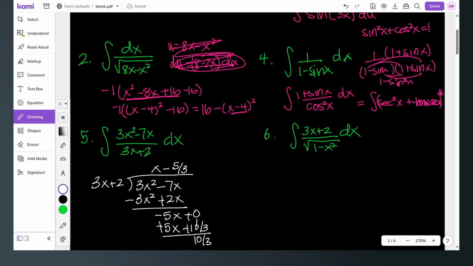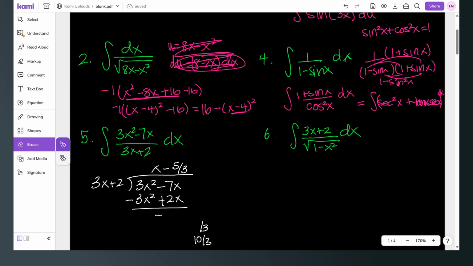All right, let me pause this just a second. Okay, I found it. I didn't think I came up with a fraction, so let me back up. I put the wrong sign down, so I'm going to fix this real quick. Sorry, you guys may have caught it. I just didn't catch it until I ended up with a fraction. I was like, wait a minute, I worked that, I didn't get a fraction.